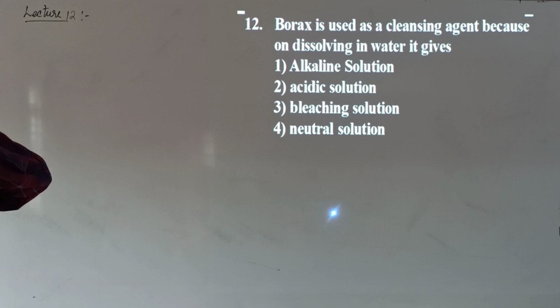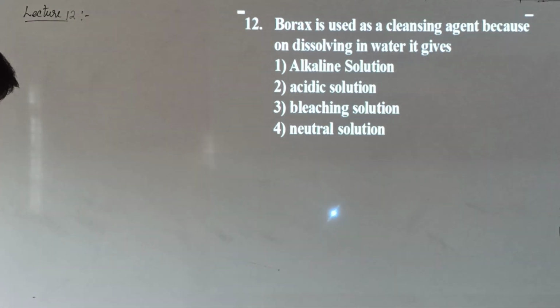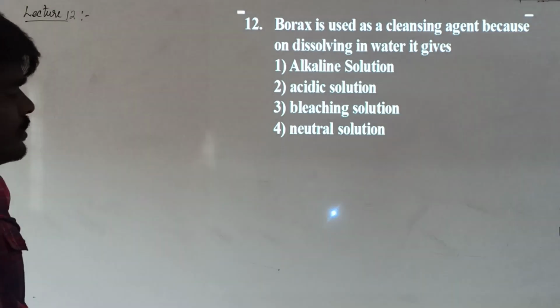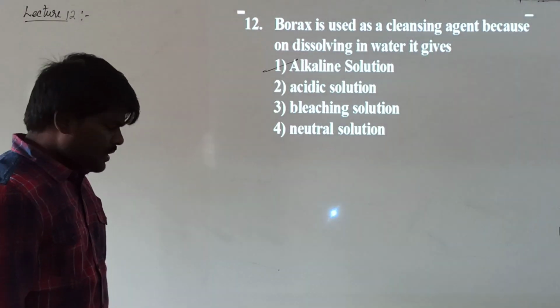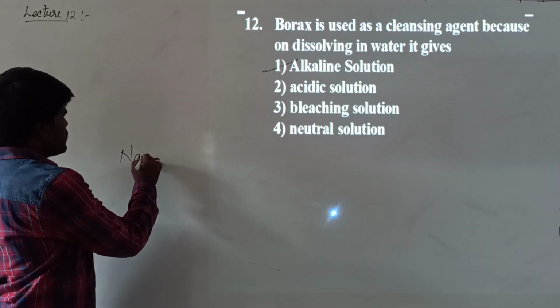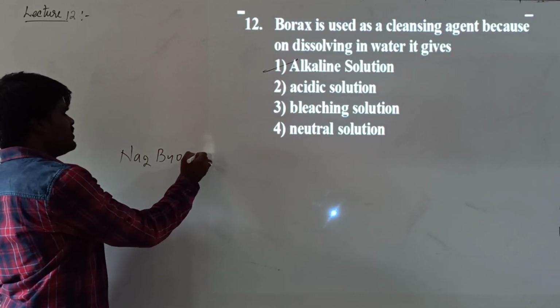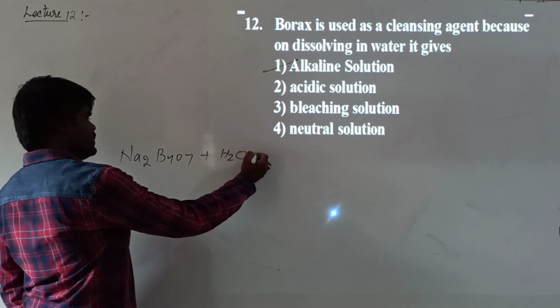Borax is used as a cleaning agent because it dissolves in water to give an alkaline solution. Whenever you dissolve borax, Na2B4O7, in water, what does it form?